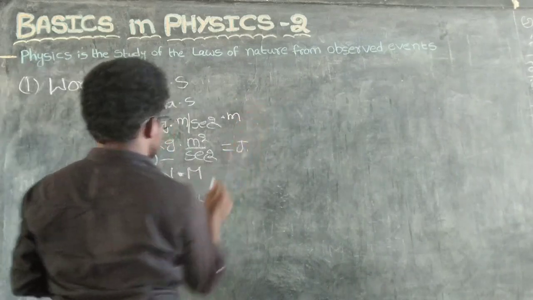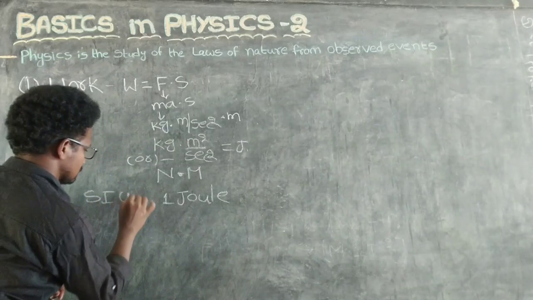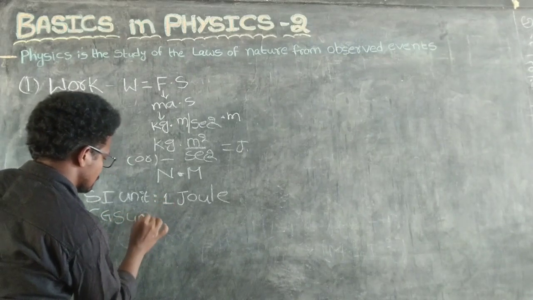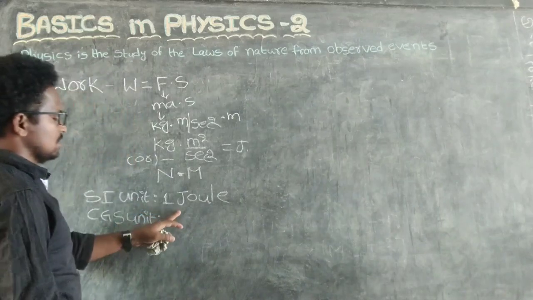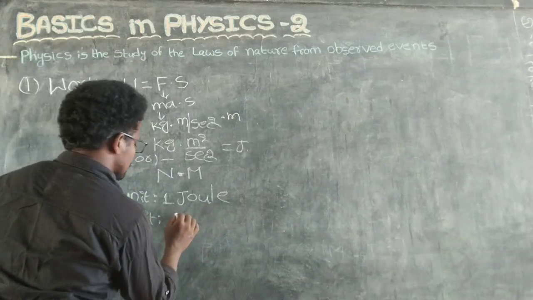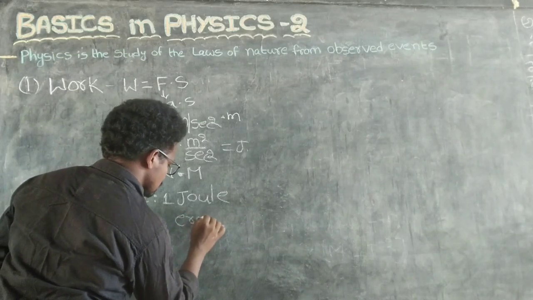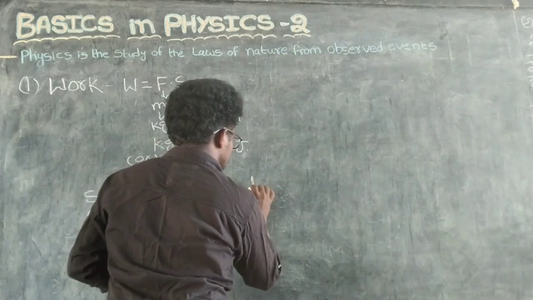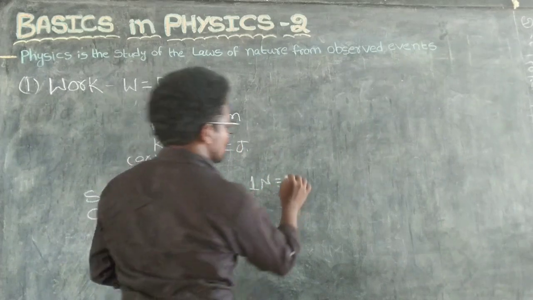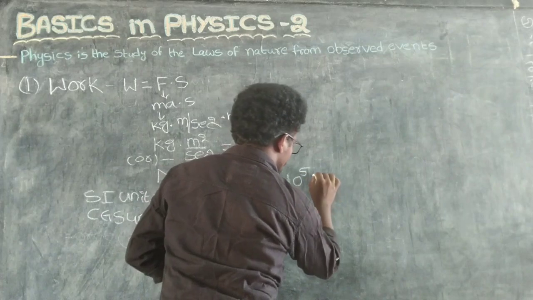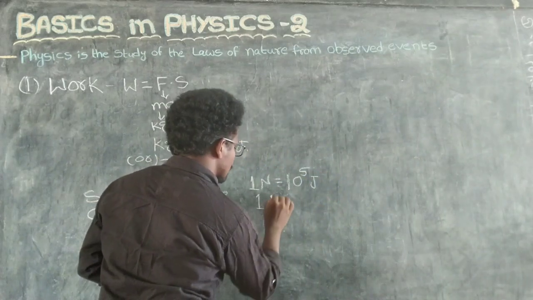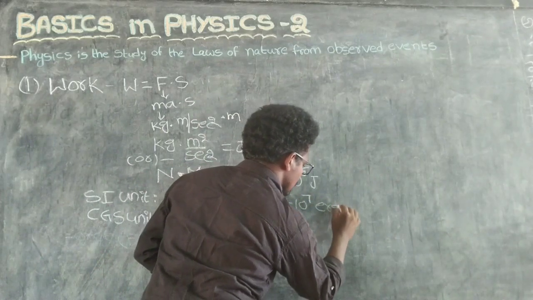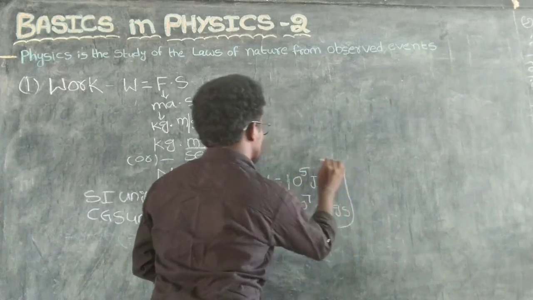This is the SI unit. Coming to CGS units, here joule becomes erg. 1 Newton equals 10 power 5 dyne, so 1 joule equals 10 power 7 erg.